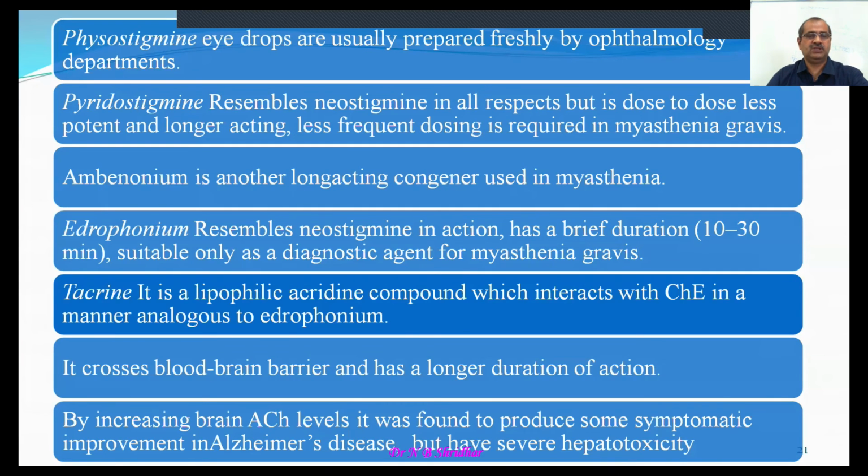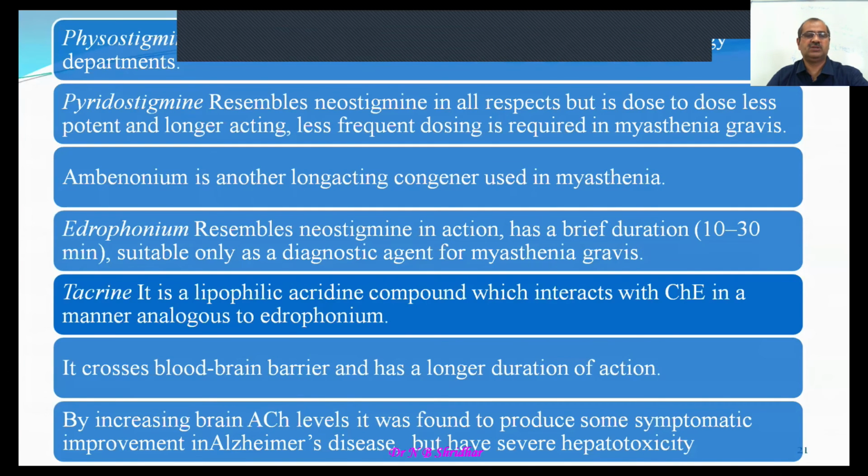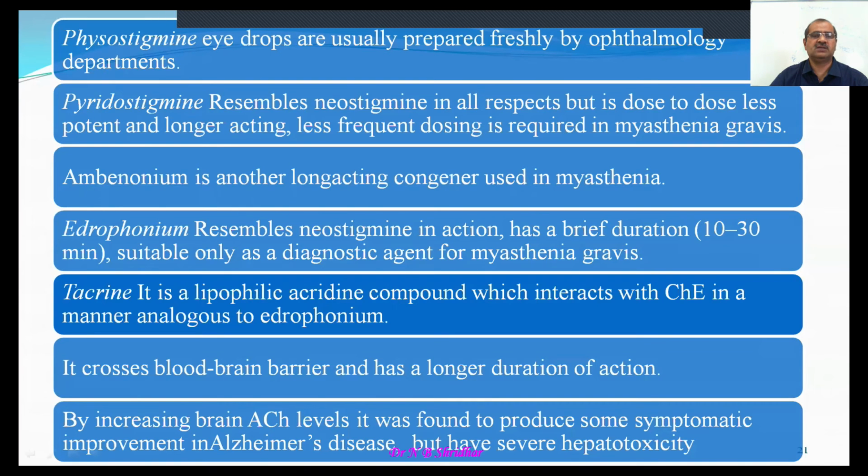And physostigmine eye drops are very commonly used and freshly prepared in ophthalmological preparations, whereas pyridostigmine resembles neostigmine in all responses, but is less potent dose to dose, longer acting, and requires less frequent dosing, especially in myasthenia gravis.